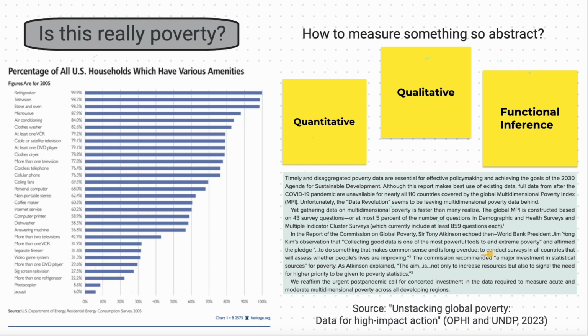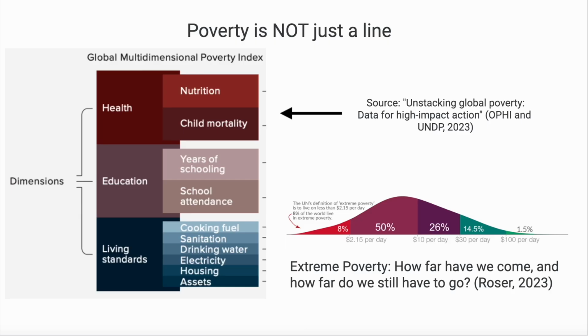Just like the MPI, we can conduct individual surveys and tests to assess whether an individual or living unit could achieve certain functionings, also known as their actual beings and doings. Considering that poverty is a multidimensional issue, we must also understand that there is no poverty line. We need to differentiate between the household earner who is living paycheck to paycheck and the plantation farmer who cannot afford enough food to survive.